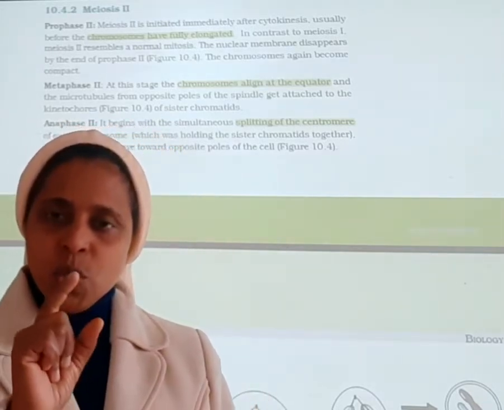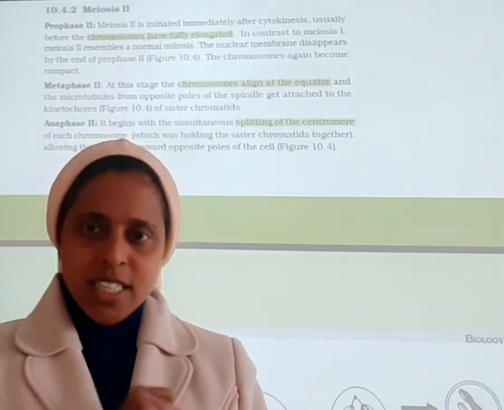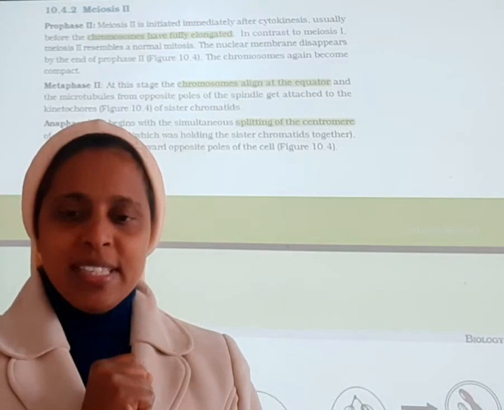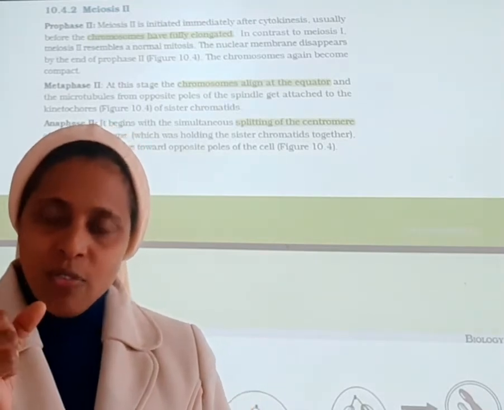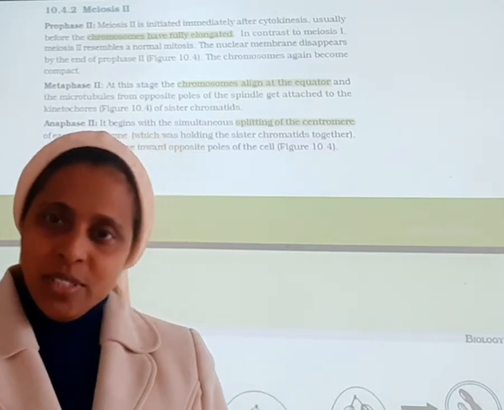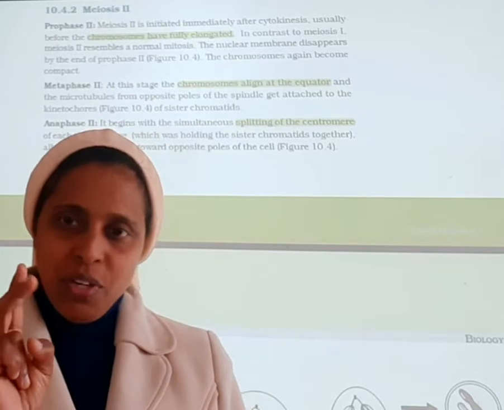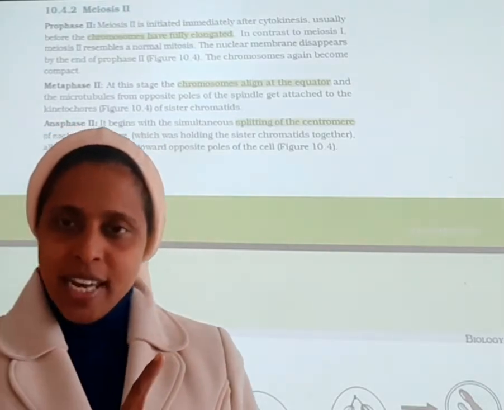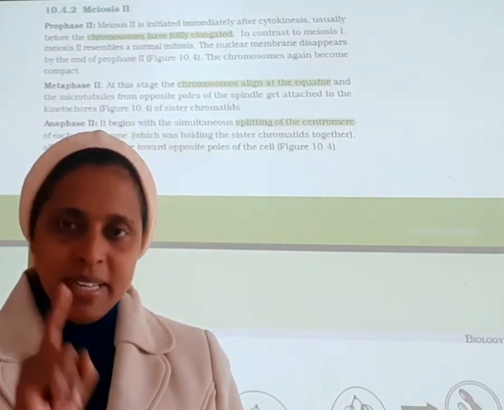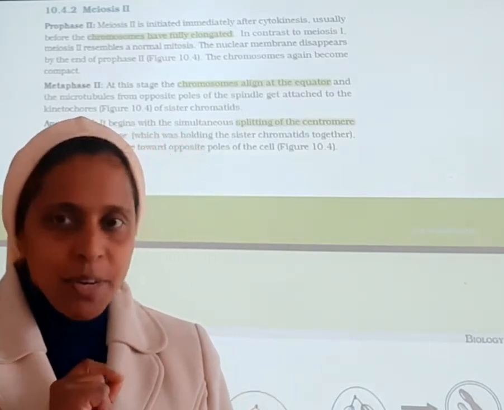In meiosis 2, division takes place in haploid cells, while mitosis takes place in diploid cells. And one more difference is there. Due to the crossing over, the chromatids of the chromosomes will appear dissimilar, but in mitosis they appear to be similar. So those are the two main differences. One difference, as I have told you, is that meiosis 2 takes place in haploid cells, while mitosis takes place in diploid cells.